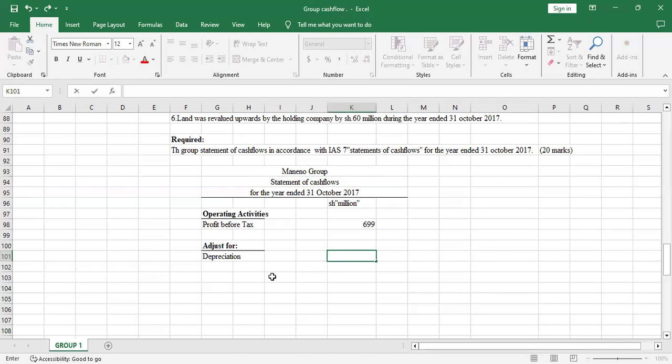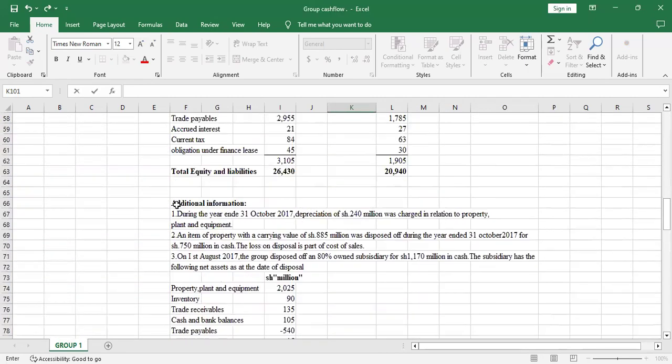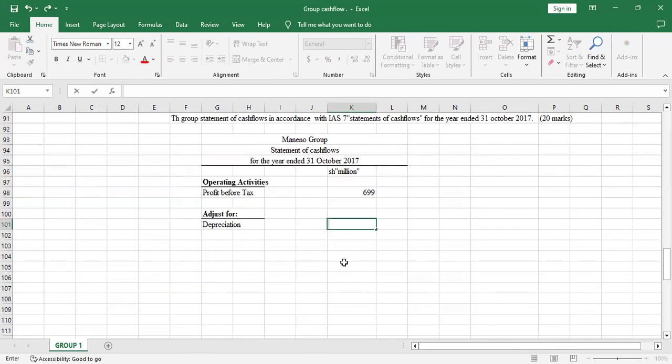So I'll check the additional information. Number one, they're saying during the year ended 31st October 2017, depreciation of shillings 240 million was charged in relation to property, plant, and equipment. So the depreciation was 240 million. So I'll go to the next adjustment.